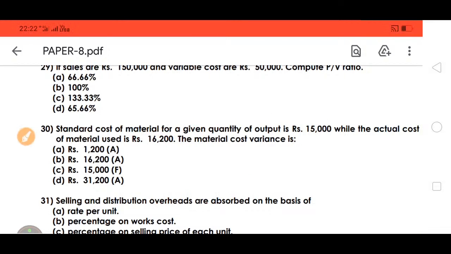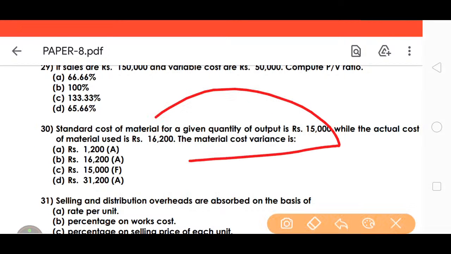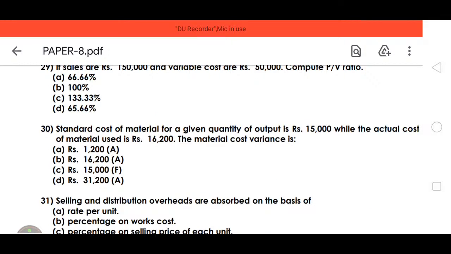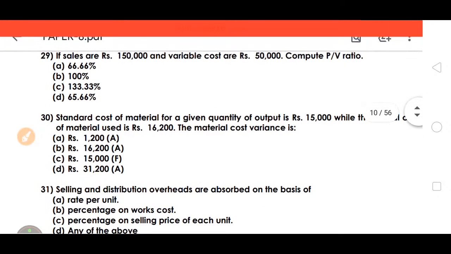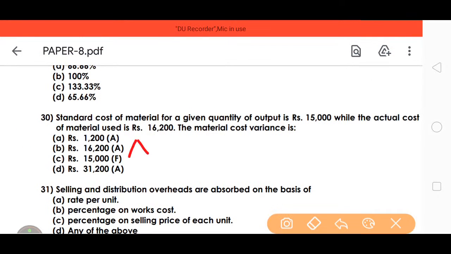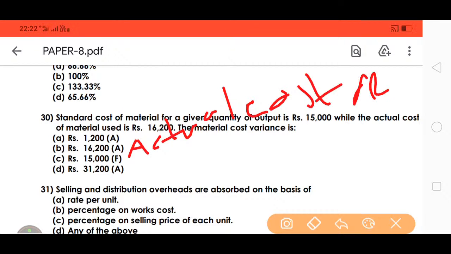We need to apply the formula: material cost variance equals actual cost of material minus standard cost of material.